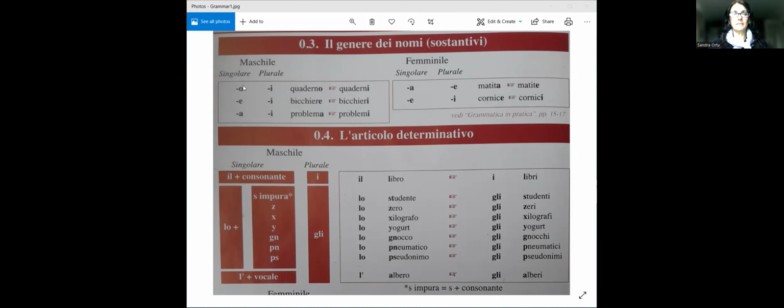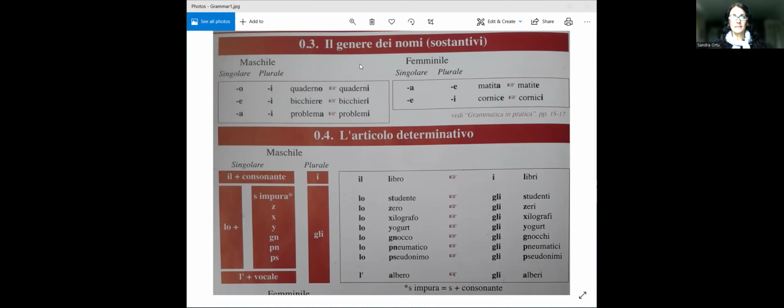Oh, here they've made it a little bit more complicated. But the feminine words end in A. I mentioned, for example, the window as a feminine word, which is finestra. Here, actually, they've separated the masculine from the feminine. They've made it quite complete, which can be a little bit complex at this point. So we'll stick to the easiest distinction for now. So we said tavolo, masculine, ends in O, and finestra, window, ends in A, which is feminine.